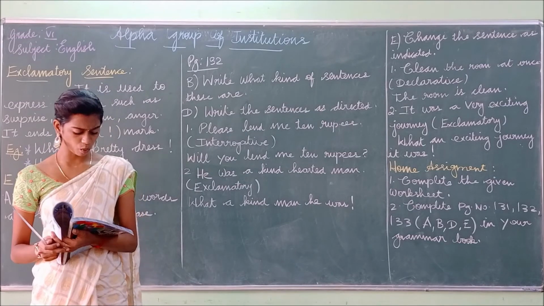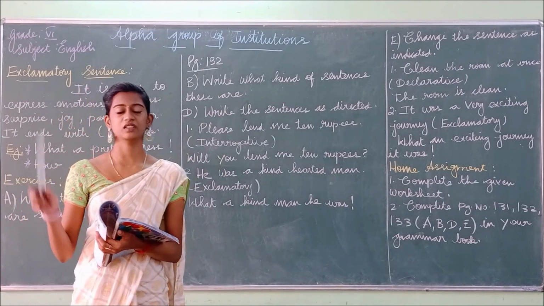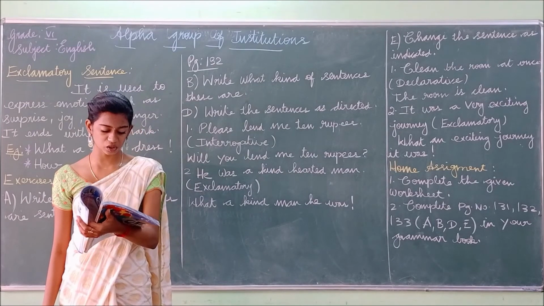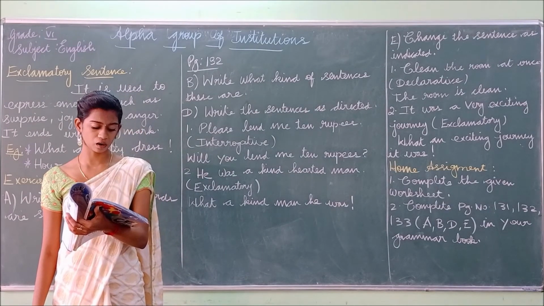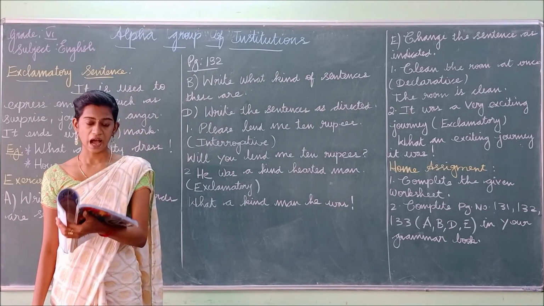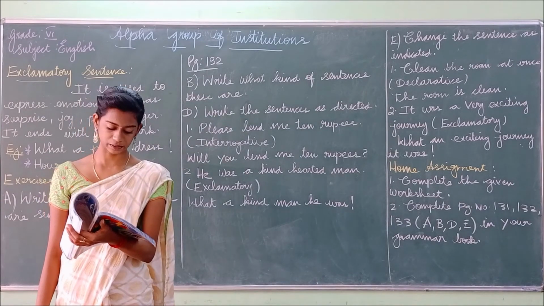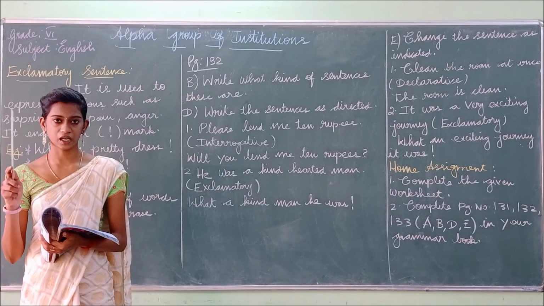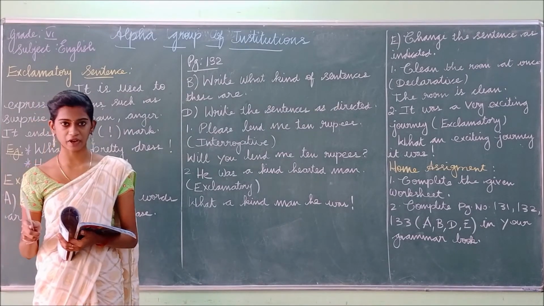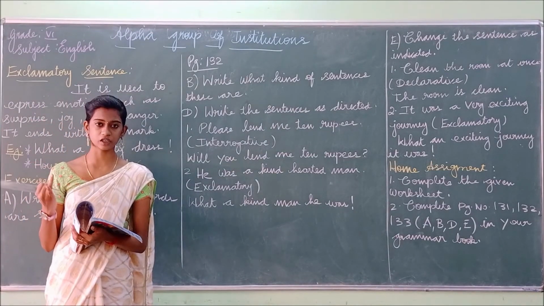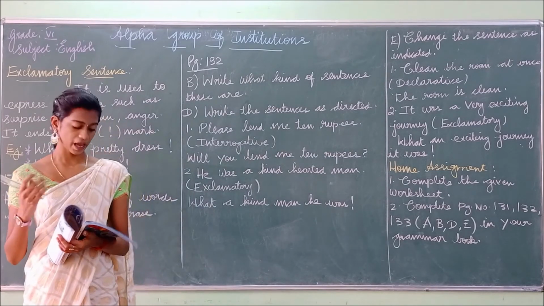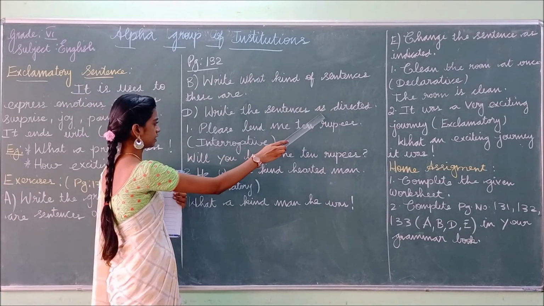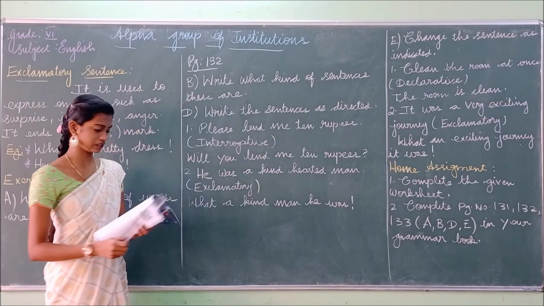I would love to watch the sunset on the beach! The sentence ends with the exclamation mark. Have you heard the latest news? Please do not be late tomorrow. Alex does not work in a hospital. Walk slowly. So these are the remaining 7 sentences. You have to find whether each is declarative, interrogative, imperative or exclamatory. Okay, and the next one: write the sentences as directed.